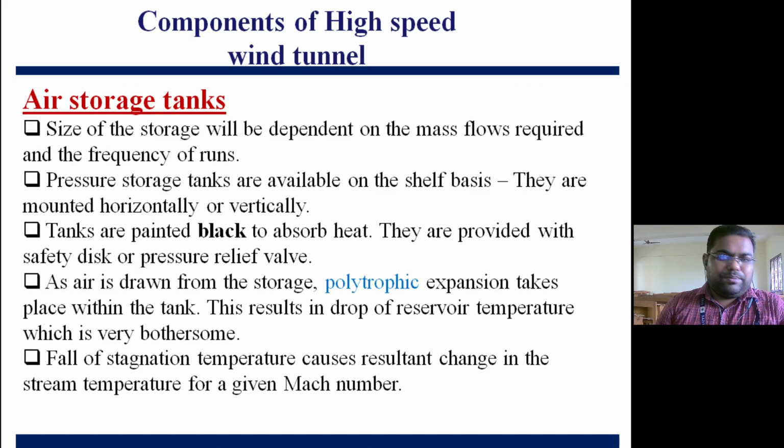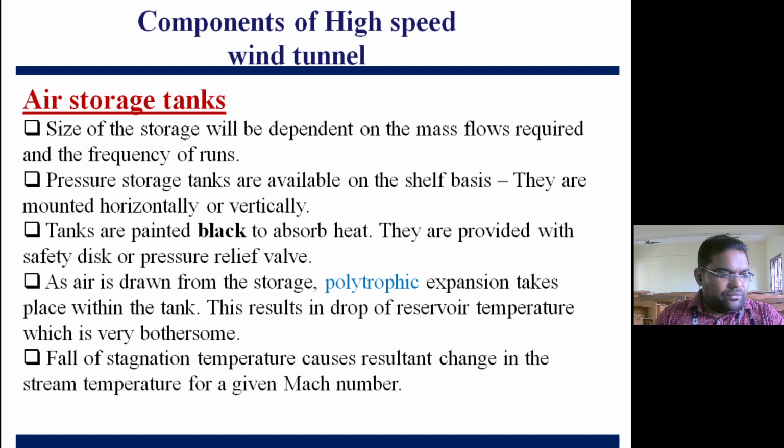So what are the different components of a high speed wind tunnel? As I said, an air storage tank is needed if we are going for a blow down type wind tunnel. So the size of the storage tank will depend on the mass flow required and the frequency of runs. Right. So pressure storage tanks are available on the shelf, right? They are mounted horizontally or vertically. In some places you will find the reservoir horizontal, in some it will be vertical. Tanks are usually painted black to absorb heat. They are provided with a safety disc or pressure relief valve, right? Because those are needed before entering into the settling chamber.